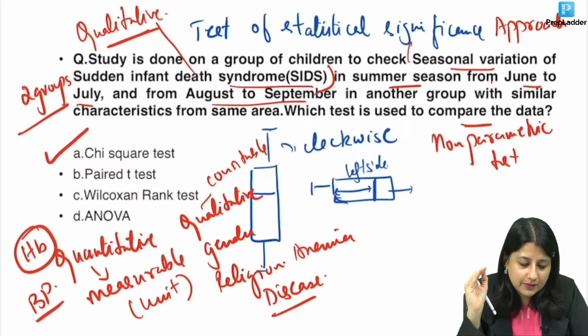Is that clear, everybody? At the end, if I have time, I will give you some random data and variables, and I will ask you what you are going to use, parametric or non-parametric. Also remember, parametric tests are associated with alphabets: t-test, ANOVA. Non-parametric tests have all the fancy names: Wilcoxon signed rank, McNemar, Mann-Whitney, Kruskal-Wallis. So if you see a fancy name, it's a non-parametric test.